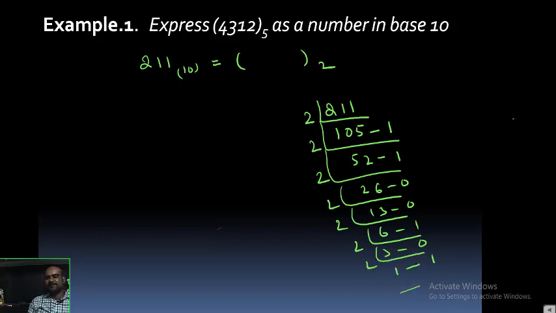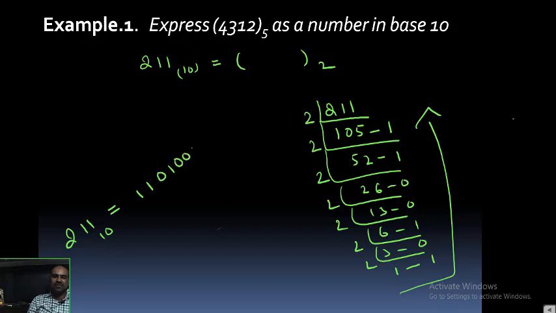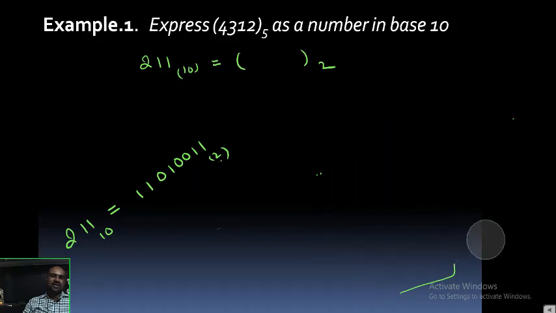Completed. So 211 base 10 is equivalent to 11010011 base 2. All these digits are lesser than 2, meaning either zeros or ones only. Now the reverse process.